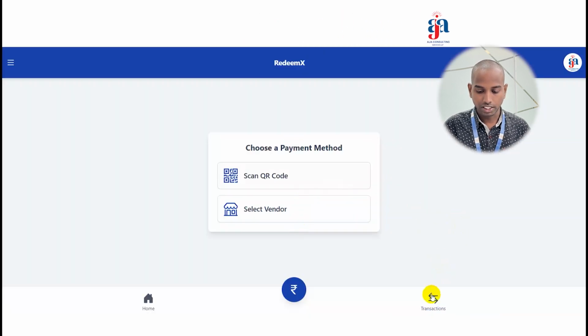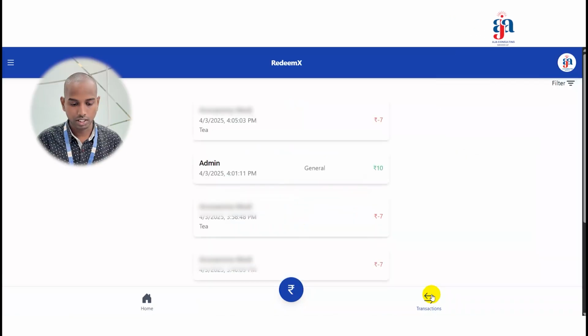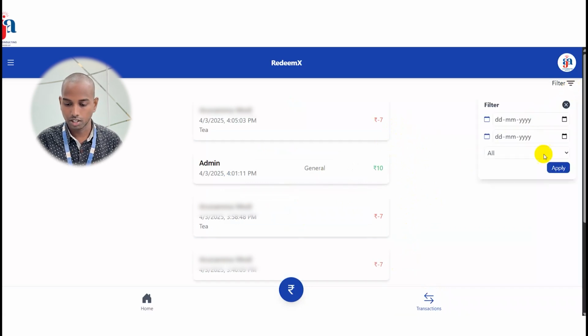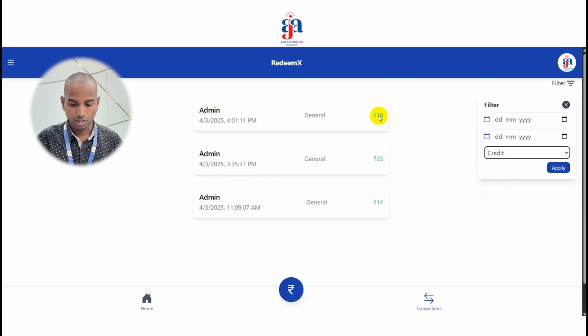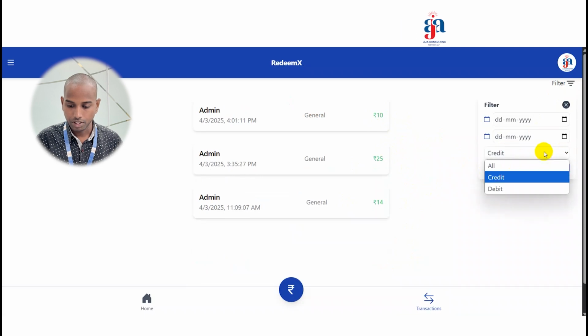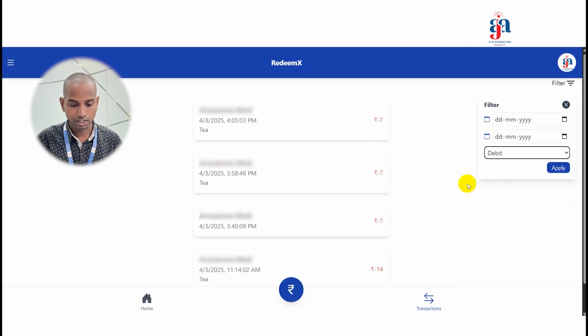If you want to see transaction history, we can see it here. By default, today's transactions will be here. If you want to search, we can filter here. By default, all transactions will be here, like credited history and debited history. If you want to see only credit history, you can see credit history from admin. If you want debit history, you can see it here.